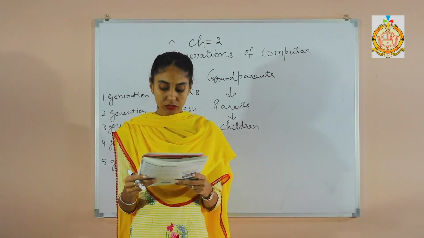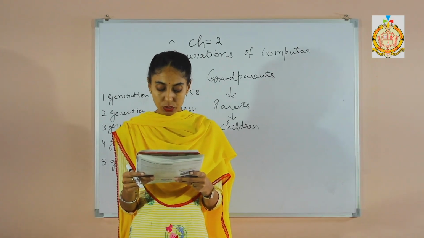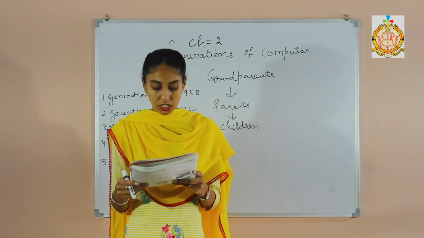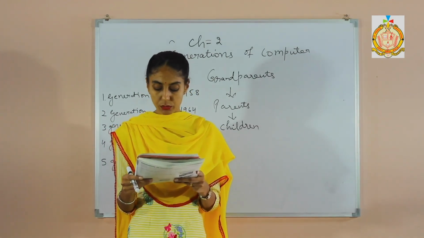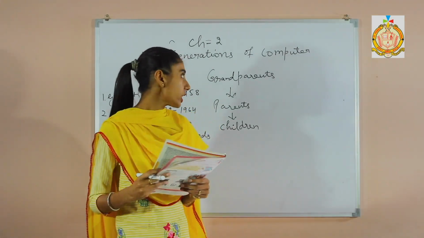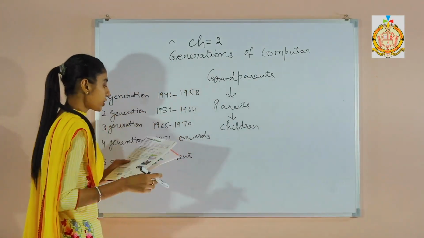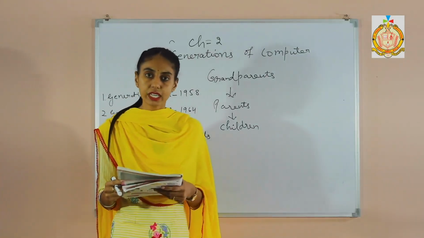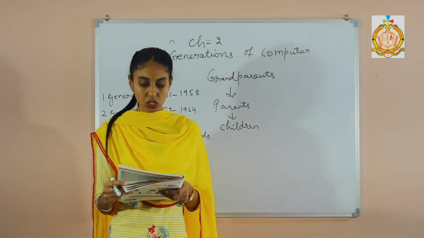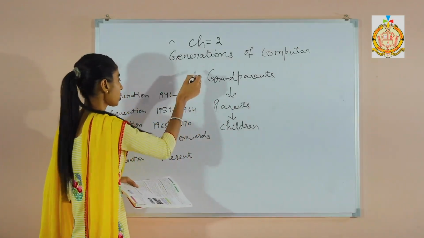Firstly UNIVAC, then personal computer, then desktop computer, all-in-one computer, notebook, tablet PC, smartphone, and the Intel compute stick. The computer has become smaller, faster, and more advanced than the previous generations. So today we will learn about the generations of computers. Generation of computer means remarkable improvement in any product. So it means development and growth in computer technology. So let us learn about the different generations of computer.